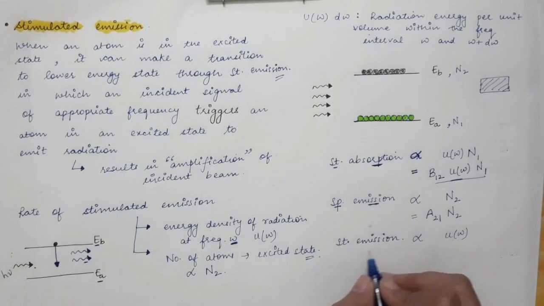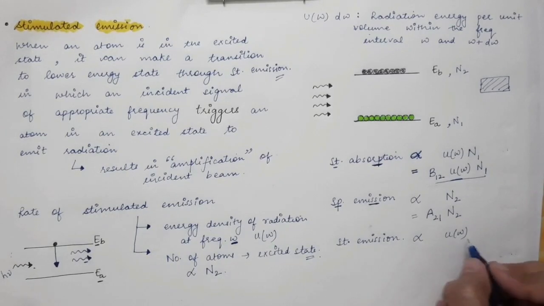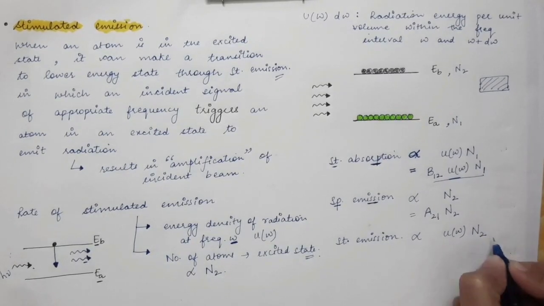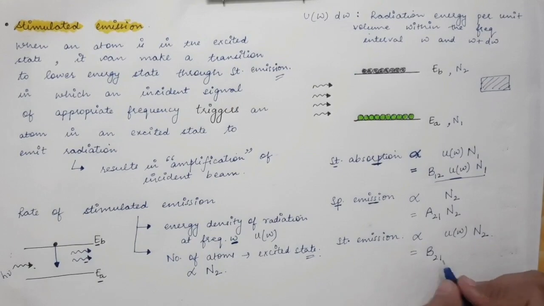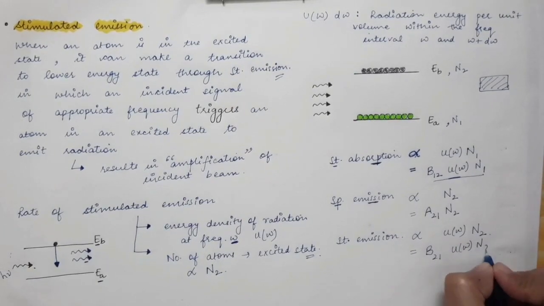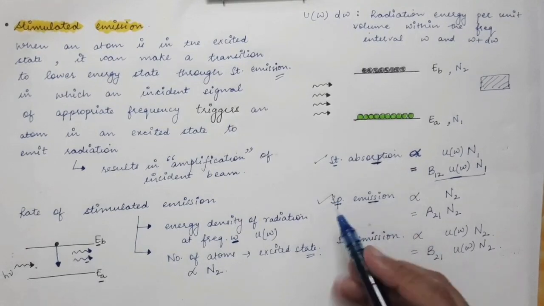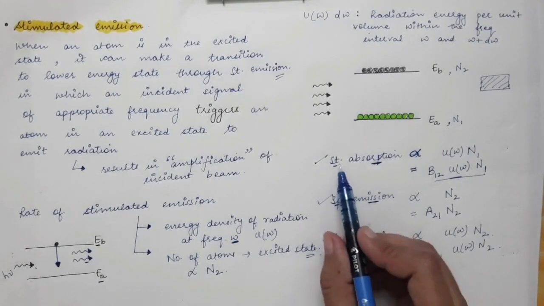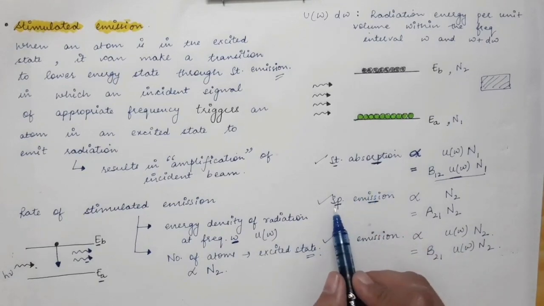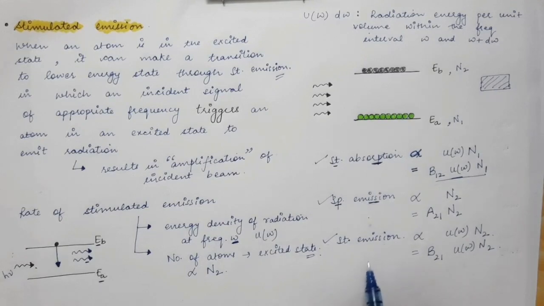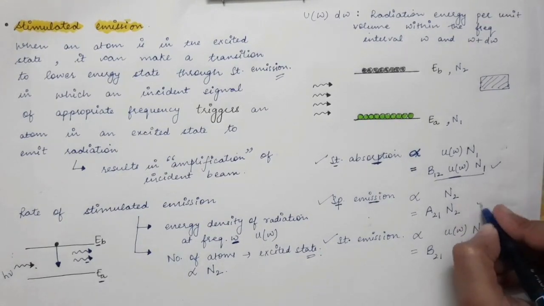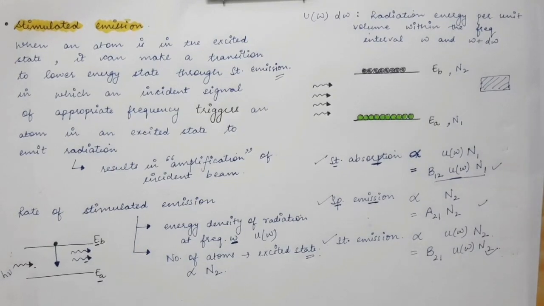The rate of stimulated emission per unit volume is directly proportional to U of omega, and it is also directly proportional to N2. So you will remove this proportionality and use another Einstein coefficient, written as B21, because the transition is occurring from the second level to the first level, and the other factors remain as they are. So these are the rates of transitions: first, the rate of stimulated absorption per unit volume, then the rate of spontaneous emission per unit volume, and at last the rate of stimulated emission per unit volume. These are the rates of the different transitions.